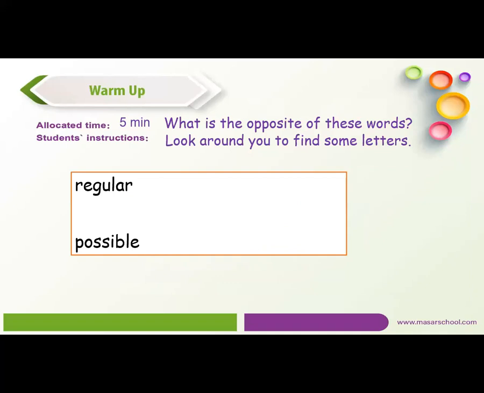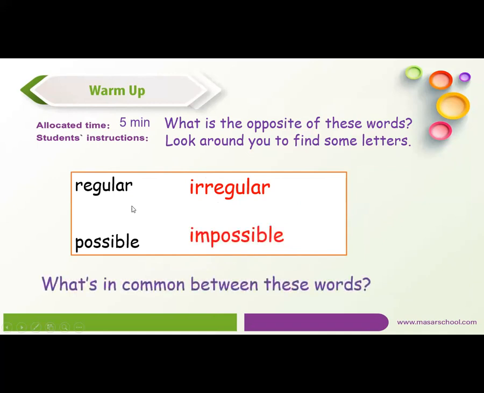So after regular, irregular, and possible, the prefix here changes it to irregular, and possible becomes what? Impossible. So what's in common between these words, Dana? What's common between these words?